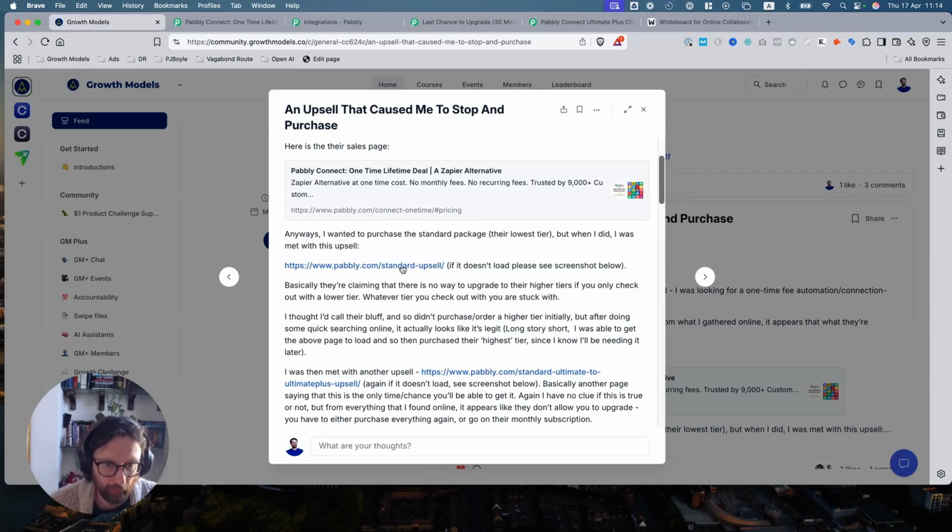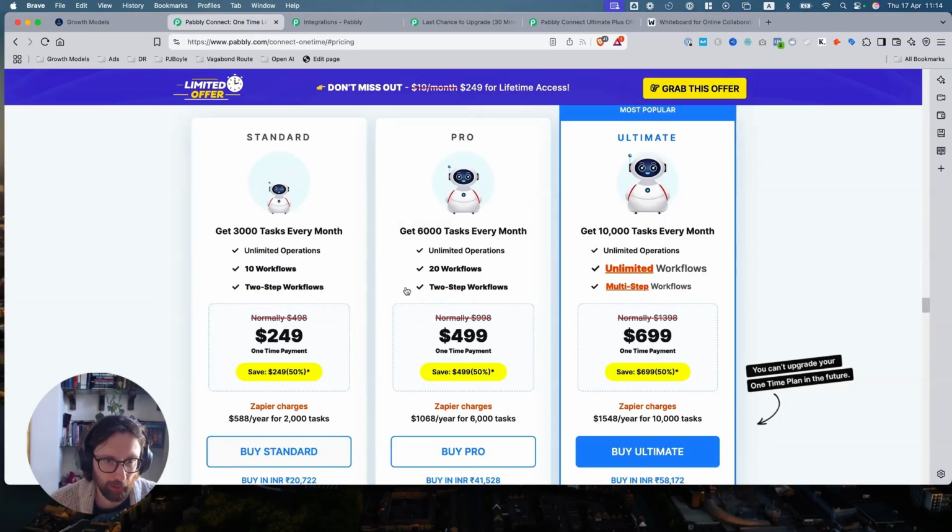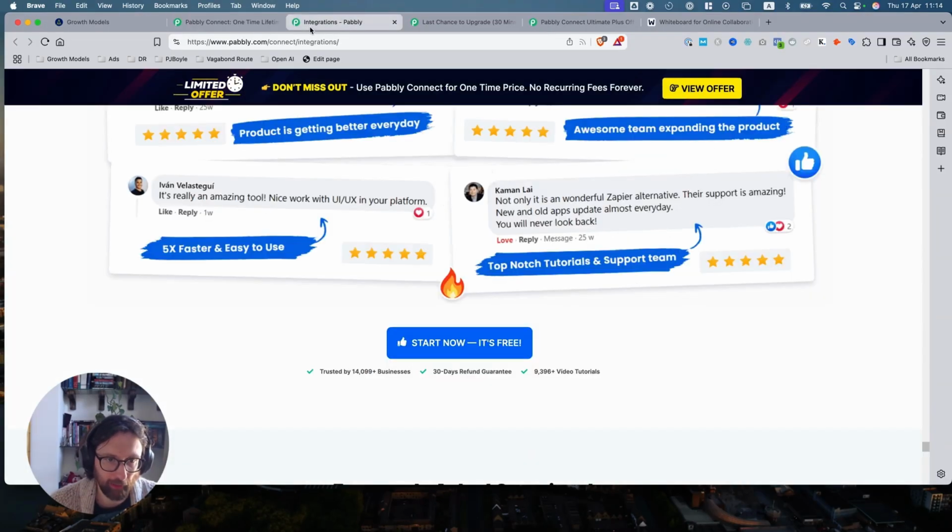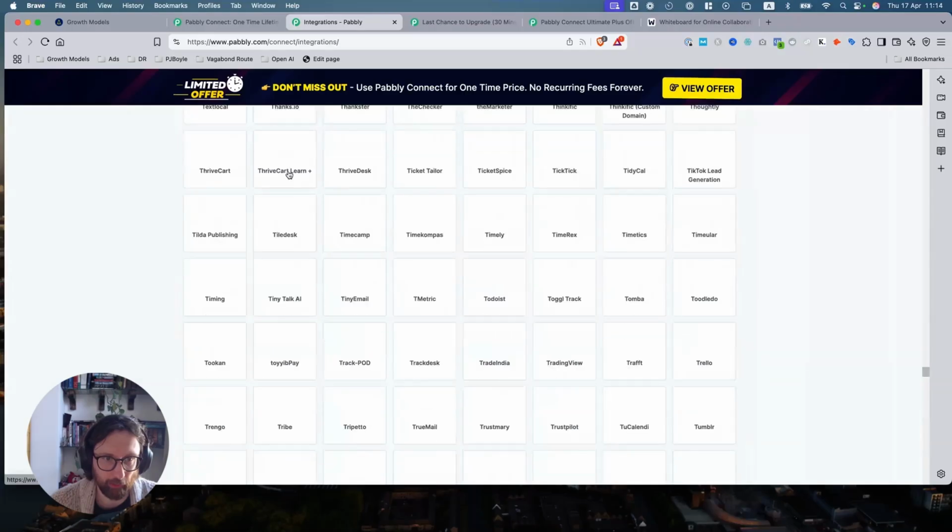Okay, and from looking at this, so standard to ultimate, and then ultimate to ultimate plus is what they were saying. So standard to ultimate is the first upsell. So this is the first upsell page that they sent through. Nope, that's the sales page.